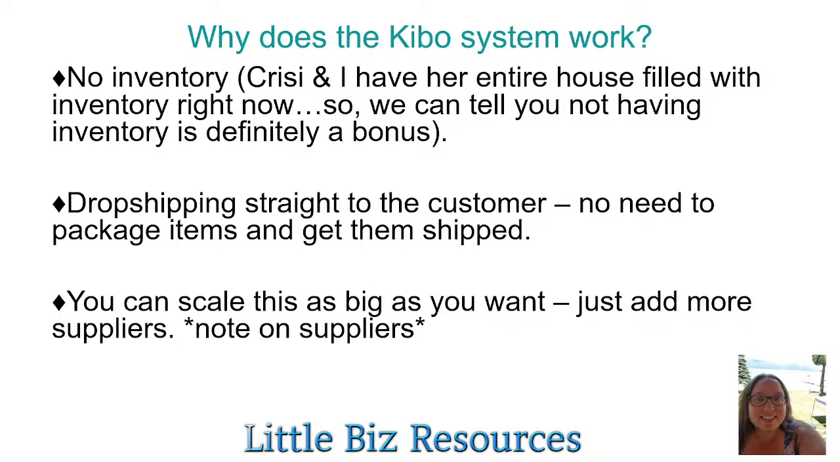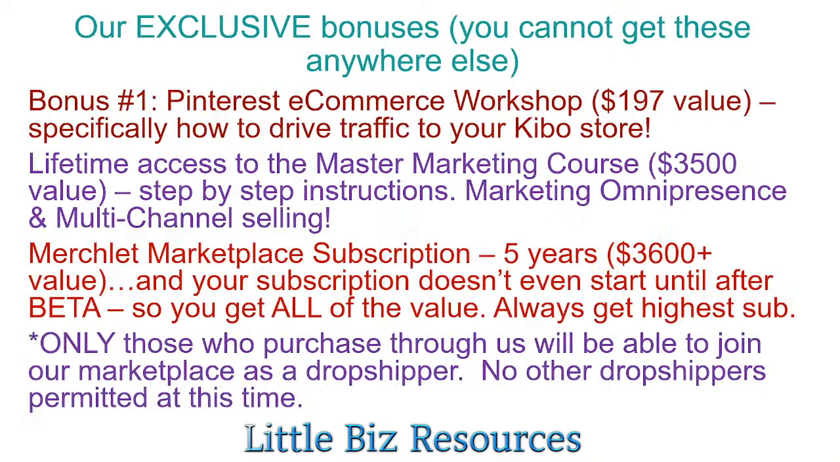But the biggest reason why the Kibo system works is you can scale this as big as you want. You just add more suppliers and more products. Now, again, I'm going to make this note about suppliers. These are all USA-based suppliers, so we're selling in the US and shipping from suppliers in the US. And no, you don't have to be in the US to do this. But the products themselves are manufactured all over the world. Suppliers have them manufactured all over the world and bring them into the United States. So the actual physical products are here in the US, but they are not necessarily US made. I want to make sure that is very clear.